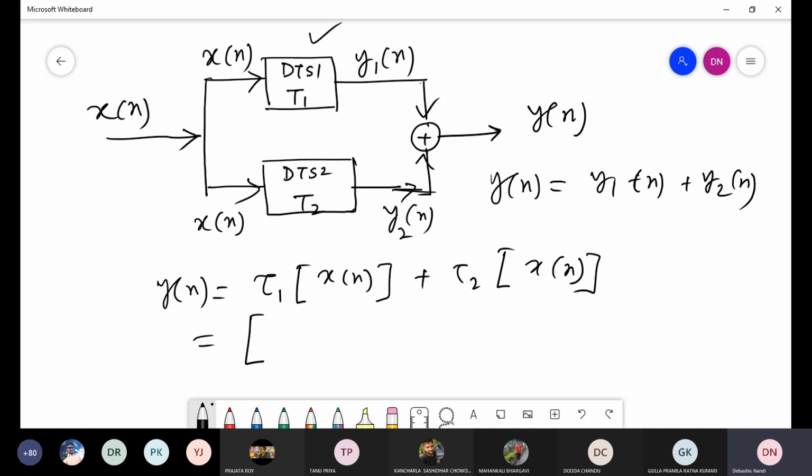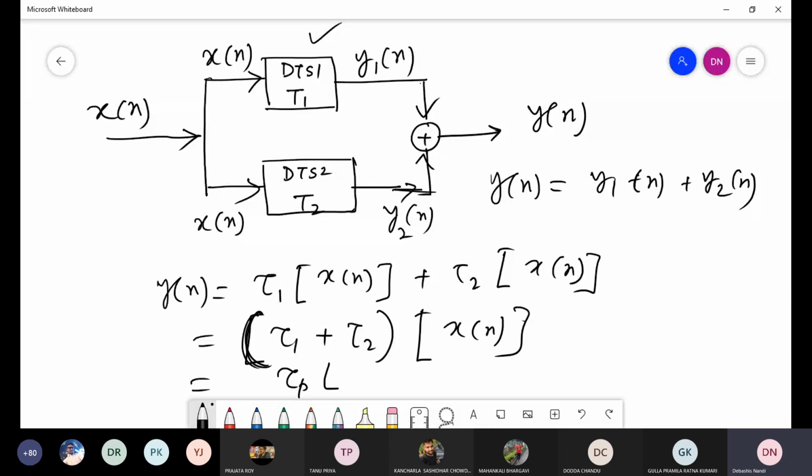Sometimes this is written as (tau 1 plus tau 2) into x[n], or T_p into x[n], where T_p is equal to tau 1 plus tau 2. In this way, you can design more complex systems by interconnecting different discrete time systems.